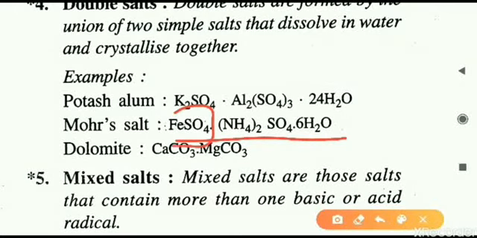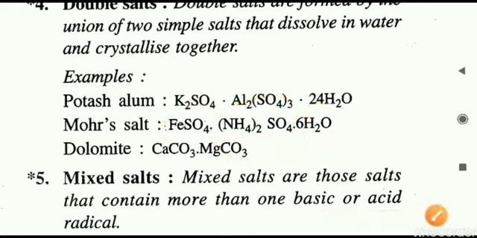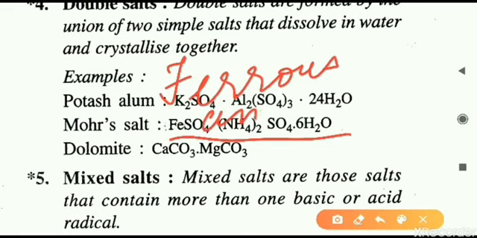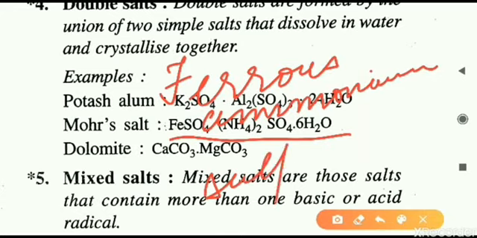The first salt here is ferrous sulfate. The second salt here is ammonium sulfate. Two salts are joined together, and the amount of water required for the crystal is 6 molecules of water. So we can say it is a union of different salts in crystalline nature, and that is called Mohr's salt. The chemical name of this is ferrous ammonium sulfate, and the common name is Mohr's salt.